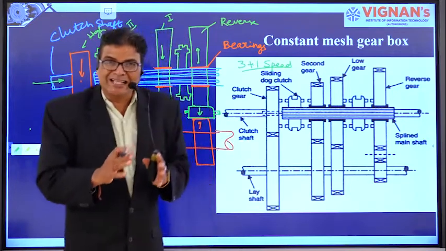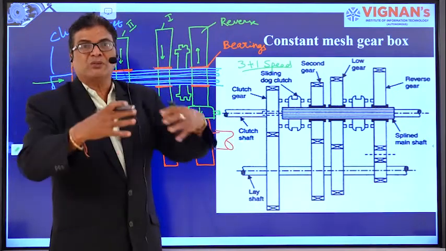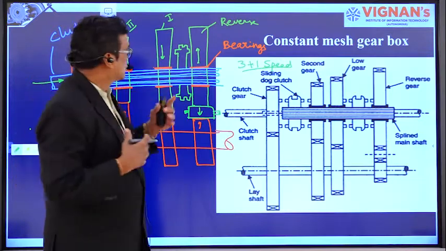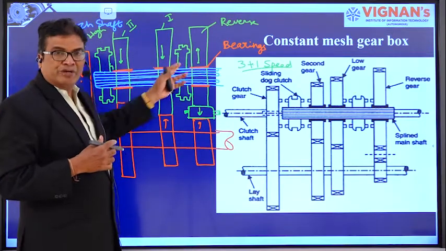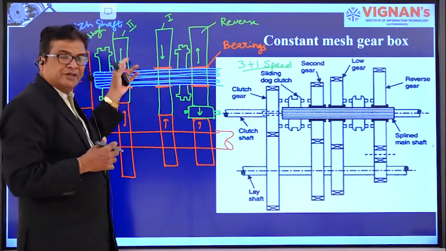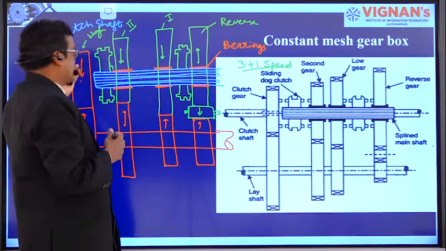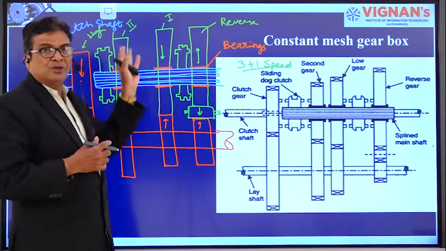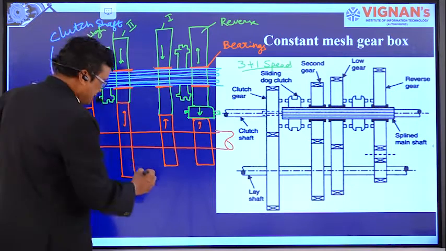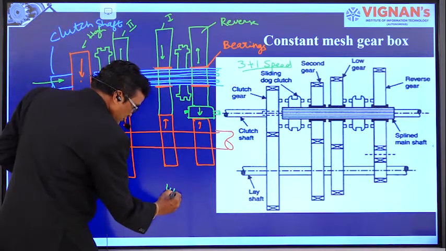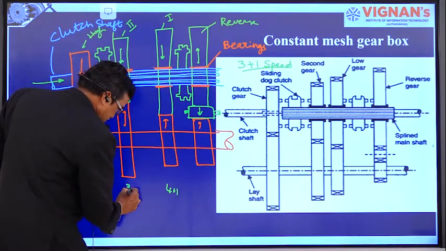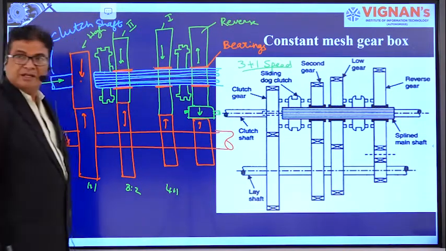That means we have to catch hold of the particular speed we require, right? So this is rotating in 4:1 ratio. This is rotating in 3:2. Likewise, these two 1:1, right? Here the gear ratio is 4:1. Here the gear ratio is 3:2. Here it is 1:1, right?